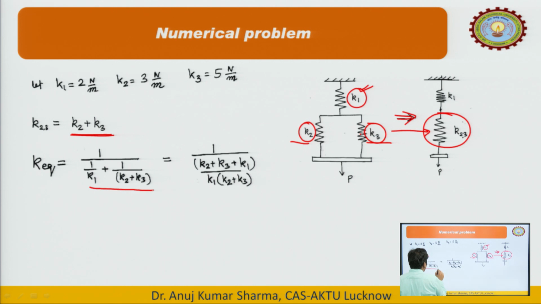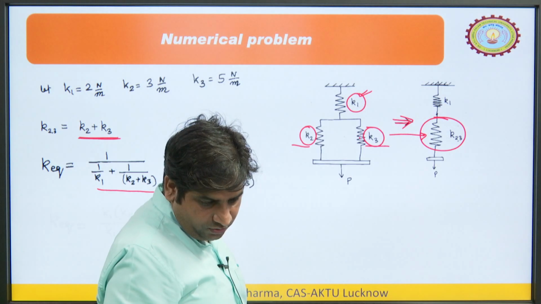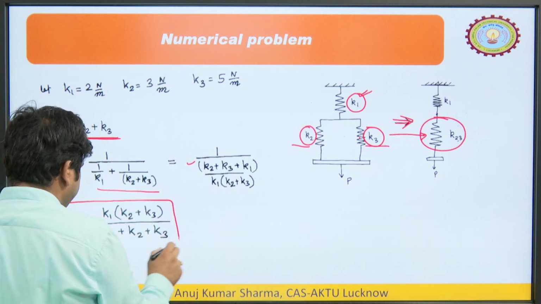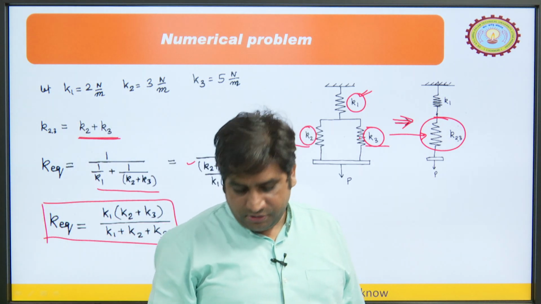You can put it here. Now we just have to rearrange. We have taken the LCM and rearranged further. So KEQ would be equal to K1 into K2 plus K3 upon K1 plus K2 plus K3.